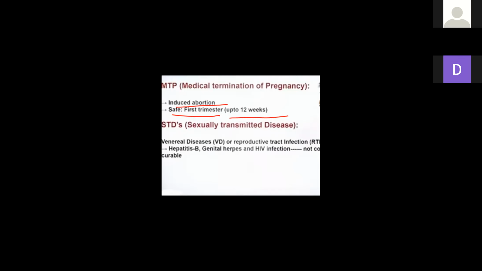Is it clear, everybody? Next is MMR, maternal mortality rate. Here this is very important. What is the maternal mortality rate?